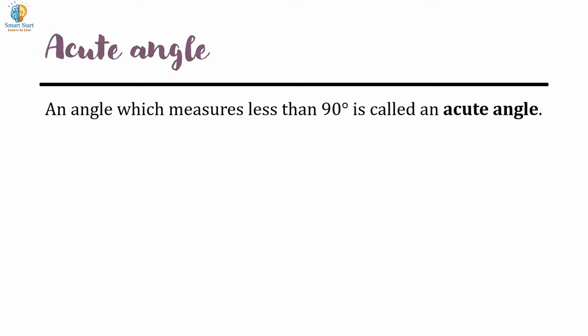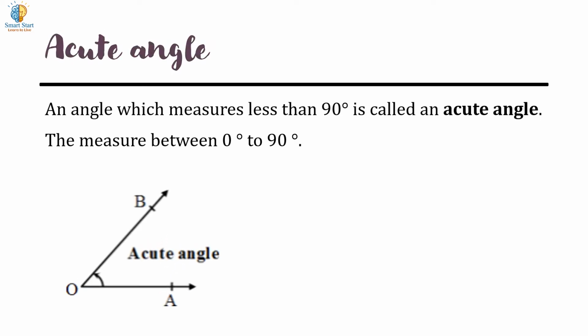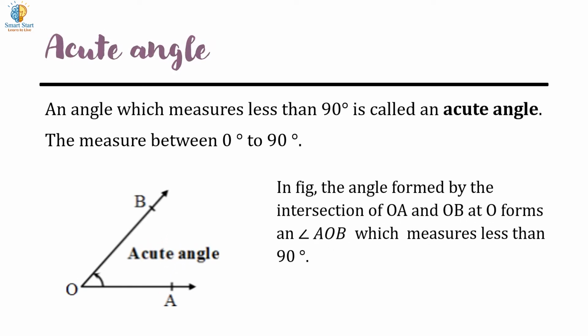Acute angle. An angle which measures less than 90 degrees is called an acute angle. The angles measuring between 0 and 90 degrees are acute angles. In the figure, the angle formed by the intersection of OA and OB at O forms an angle AOB. This measures less than 90 degrees. Thus, the angle AOB is an acute angle.